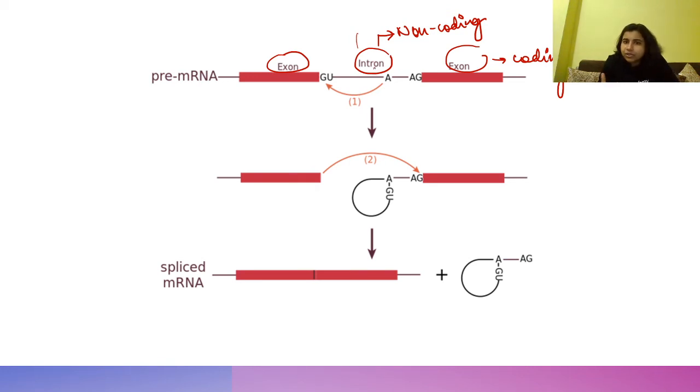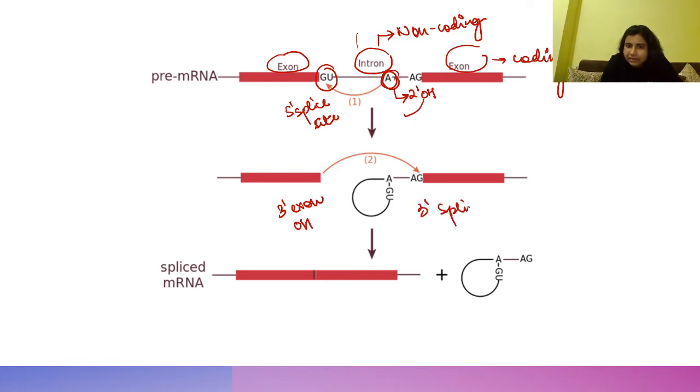So how is this intron removed? The 2' hydroxyl of this adenine will attack the 5' splice site, right? Now what happened? The 3' exon hydroxyl will attack the 3' splice site of this part.